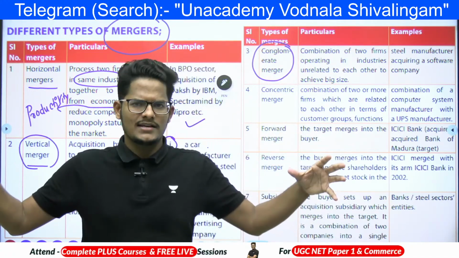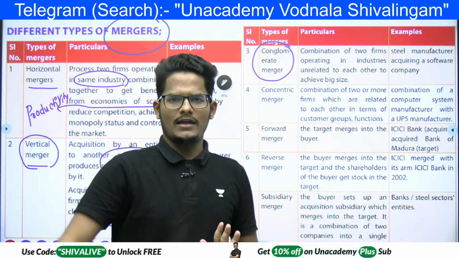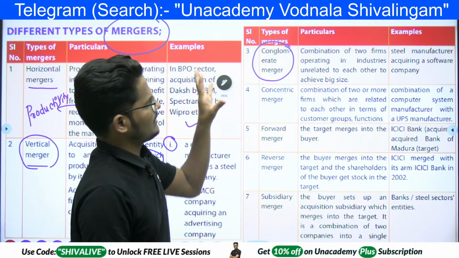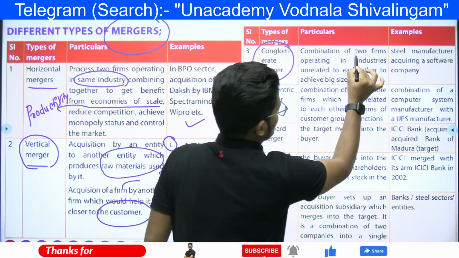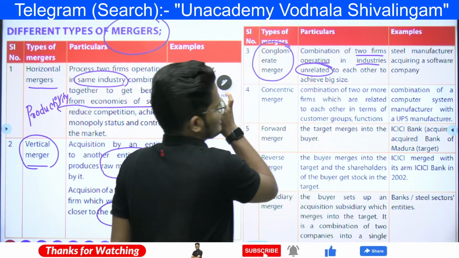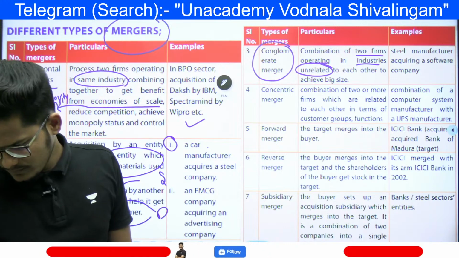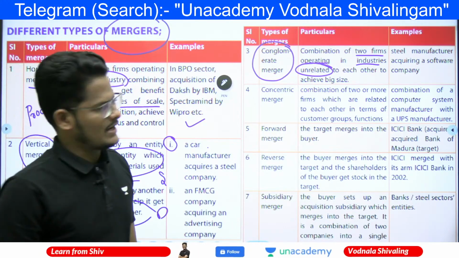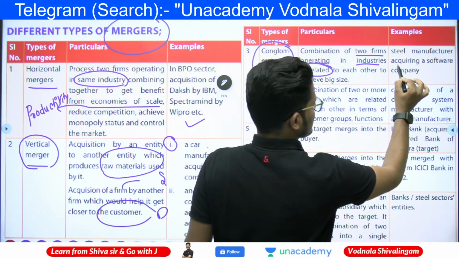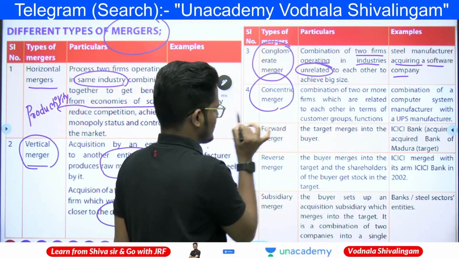Both are unrelated in their life aspects, but both come together for the entire life. That is a marriage. In the same way, a conglomerate is a combination of two firms operating in industries unrelated to each other to achieve a big size. Yes, arranged-marriage type. For example, a steel manufacturer acquiring a software company.